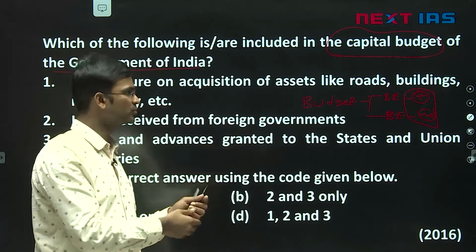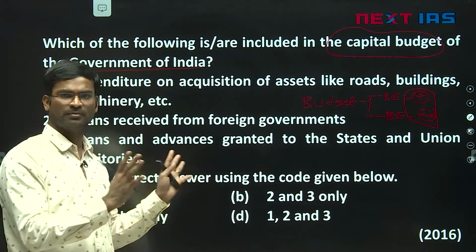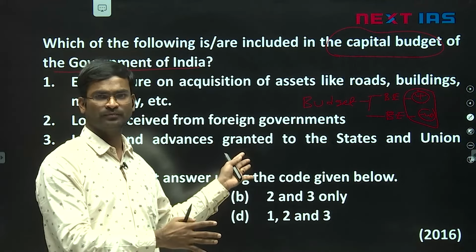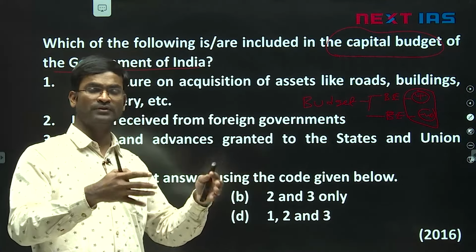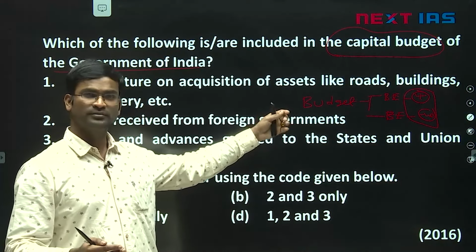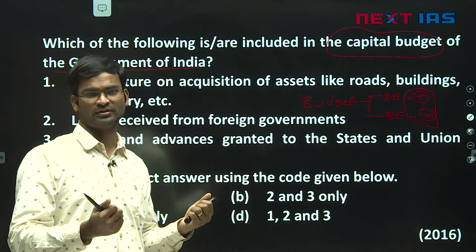So estimates. Here there are two budgets. One is the revenue budget, one is the capital budget. They are asking us about components of the capital budget. Tomorrow they can ask about components of the revenue budget. Then within that, they can ask the income side, expenditure side. So like that, there are four possible questions here.